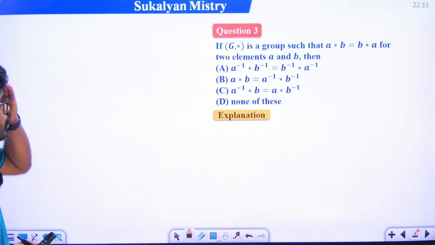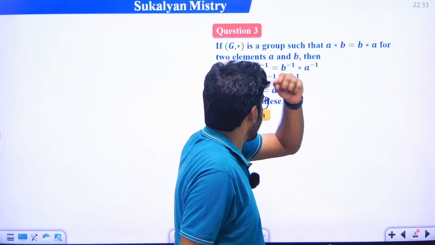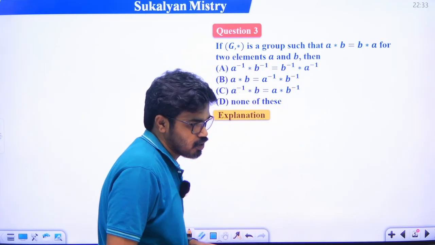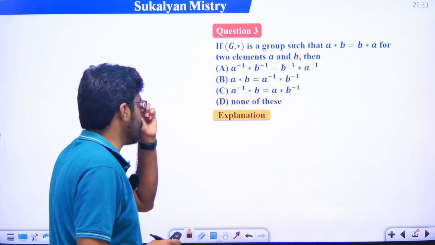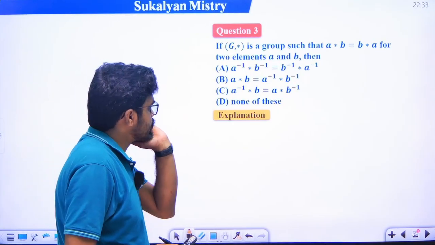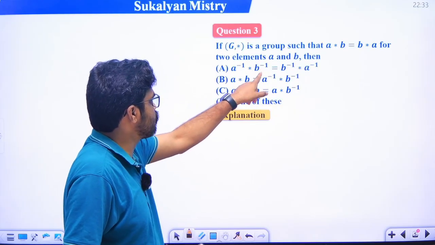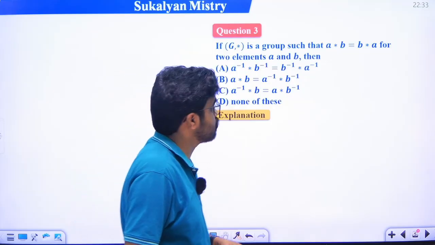Just see, if G comma star is a group such that A star B is equal to B star A for two elements A and B, then which of the following is true? A inverse star B inverse is equal to B inverse star A inverse.